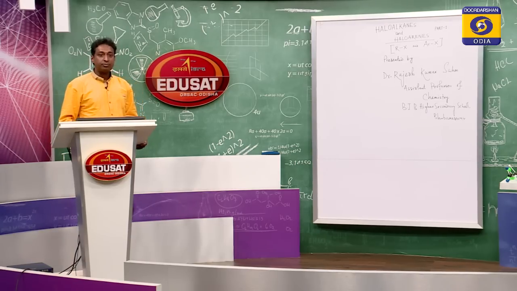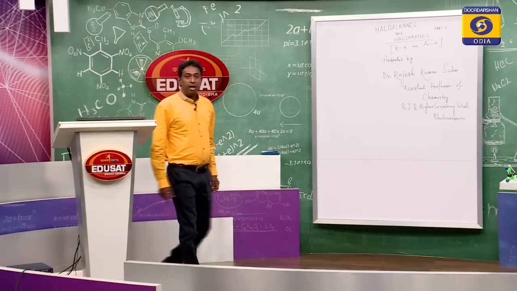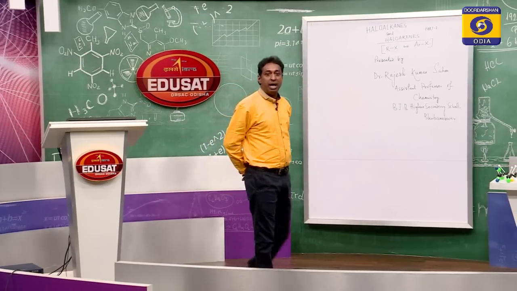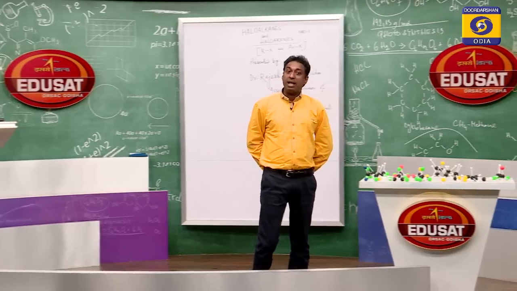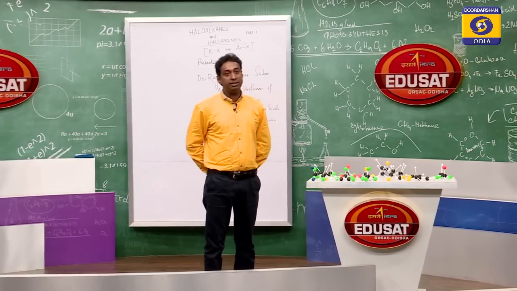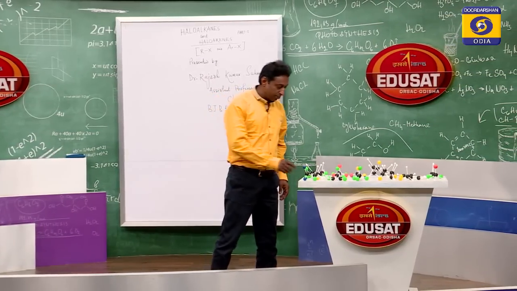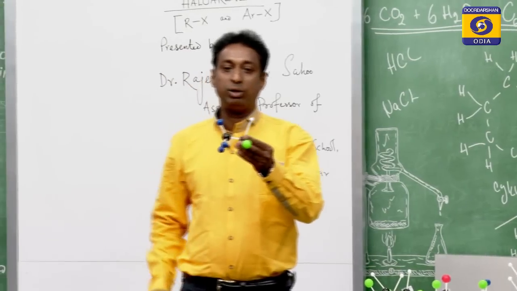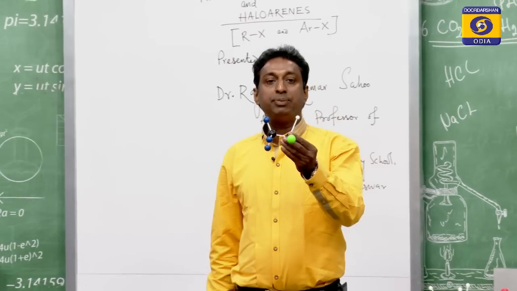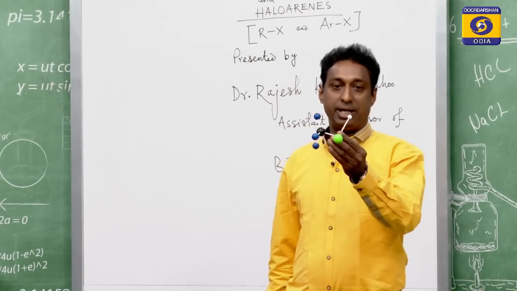Students, I will show you the structure of haloalkane and the first anesthesia, halothane. Look at this structure. This is halothane, CF3CHClBr.